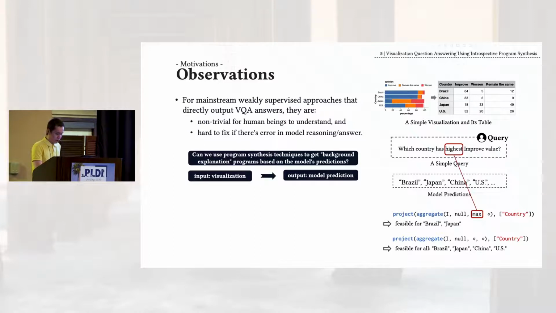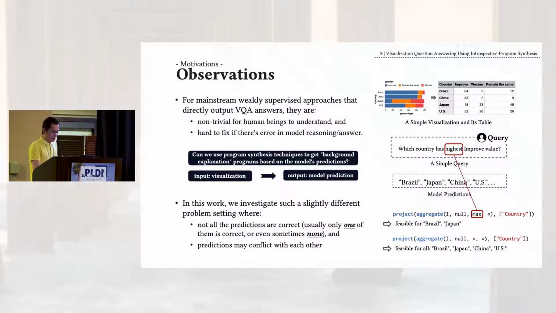So the question here becomes, let me rephrase it a bit. Can we use program synthesis techniques to dig out more background explanation programs based on the model's predictions? This is actually a slightly different problem setting than the existing programming by example settings. First of all, not all the predictions of the model are correct.